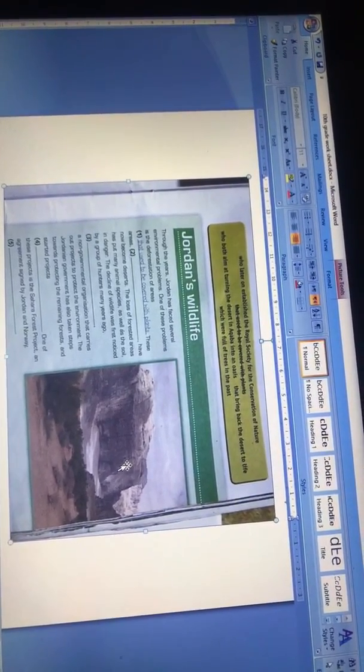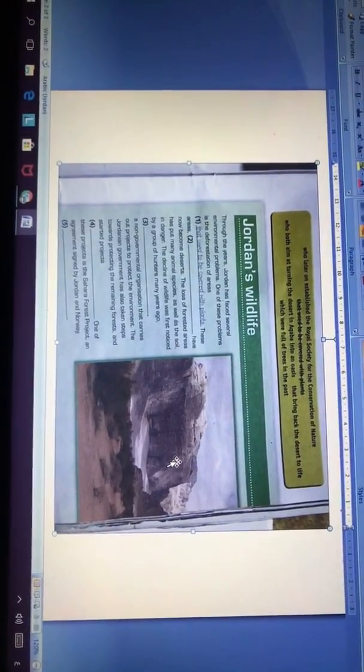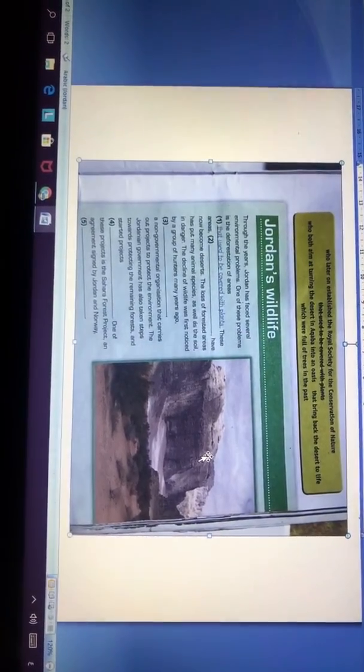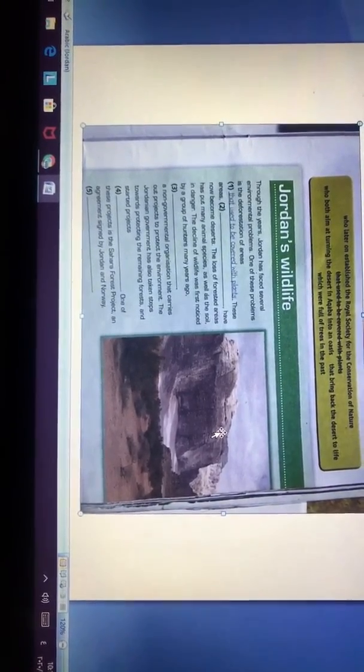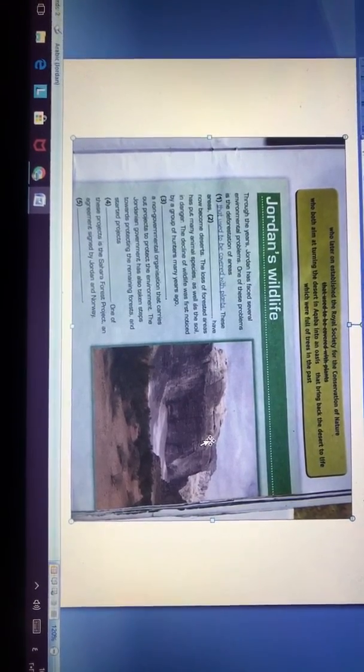One of these projects is the Sahara Forest Project, an agreement signed by Jordan and Norway, who both aim at turning the desert in Aqaba into an oasis. So, what I want you to know from this question is using who for people, that for people and things, but it makes the statement less formal, which for things, and this is the most important.